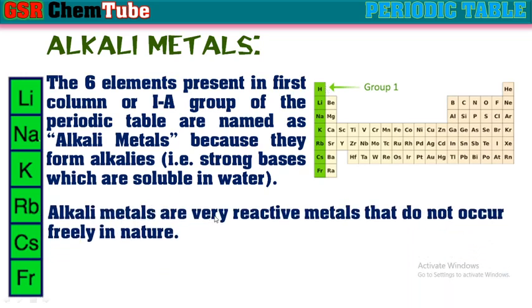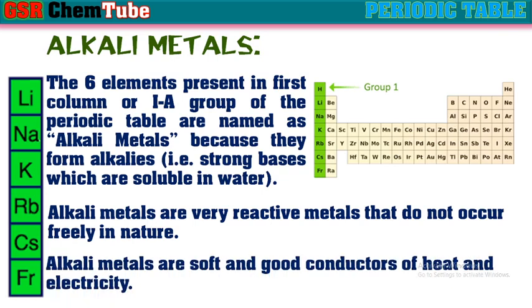These alkali metals are very reactive. That is why they do not occur freely in nature. Mostly they exist in the form of their compounds. Alkali metals are soft and good conductors of heat and electricity.